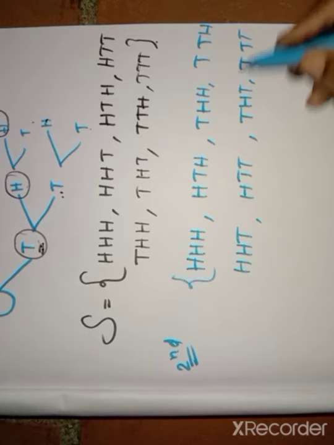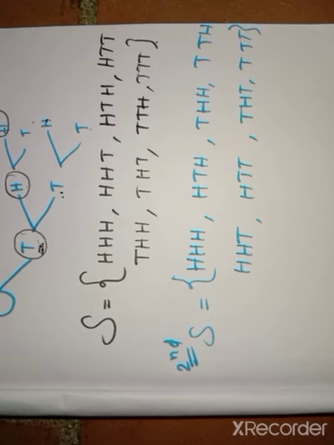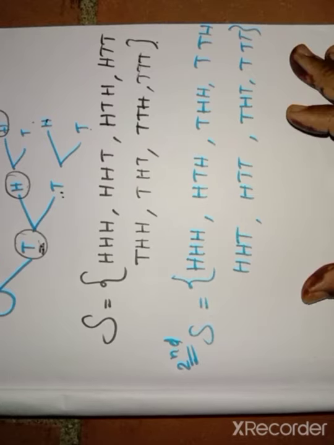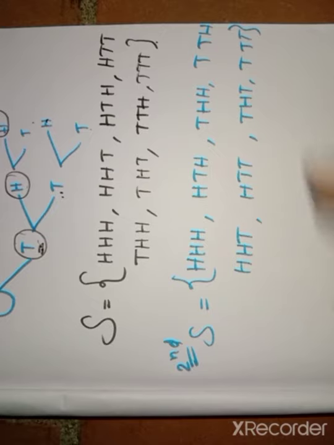So we finished the 3 coin sample space. This simple method is useful for sums because we commit mistakes here and there when using the tree diagram. It is easy to solve.